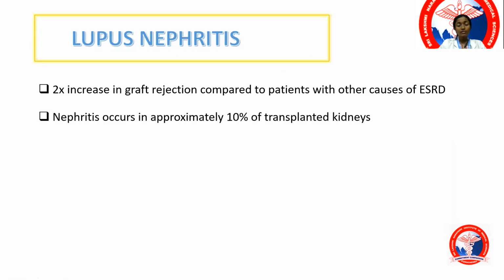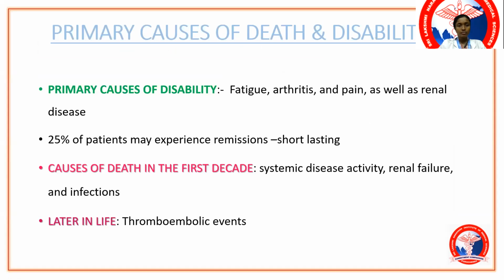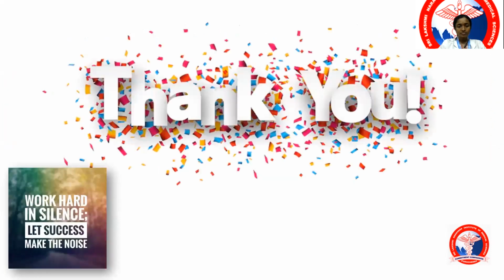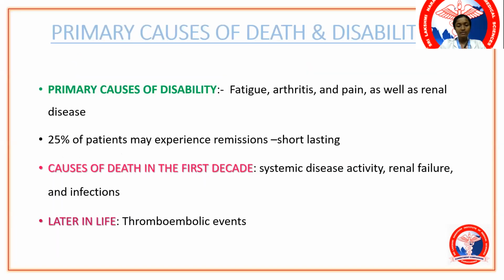Again, there is a high risk of graft rejection compared to individuals with end-stage renal disease due to other causes, most often diabetes or hypertension, when compared to individuals with SLE. The primary cause of death and disability is going to be nephritis and infection. So that's all for today's class.